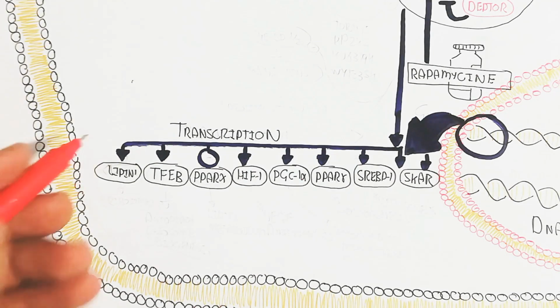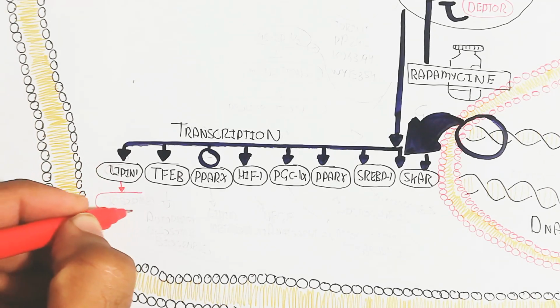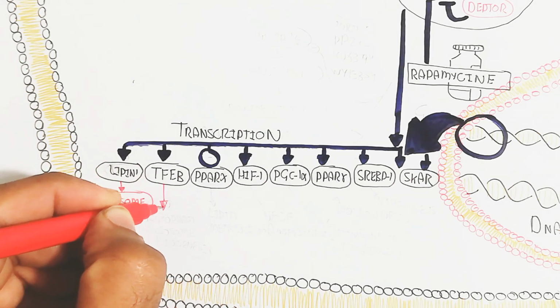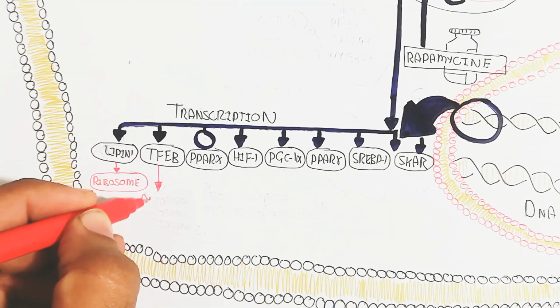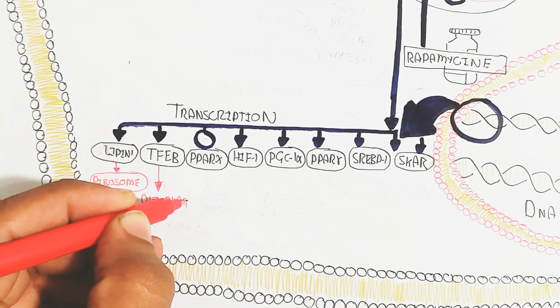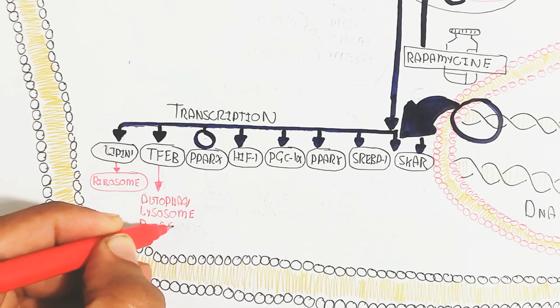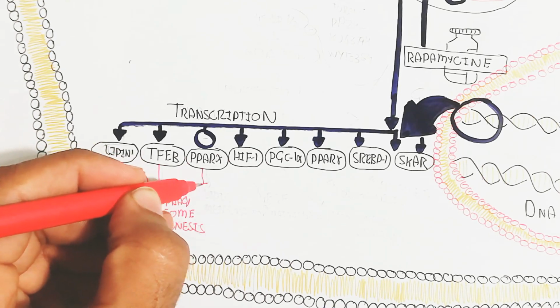These proteins are basically responsible for the ribosome. Lipin 1 is used for ribosome synthesis. TFEB is used for autophagy and lysosome biogenesis. While PPAR alpha will inhibit, and in this way the lipid metabolism will inhibit.